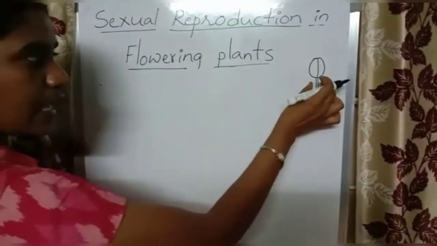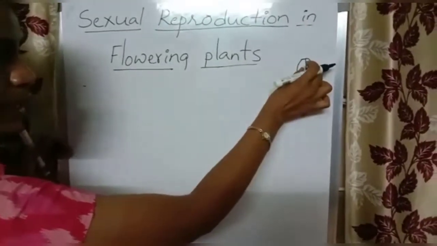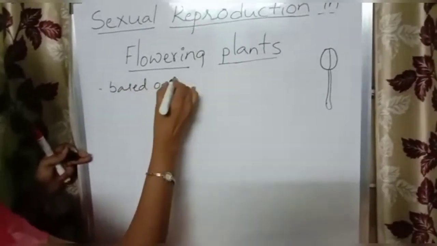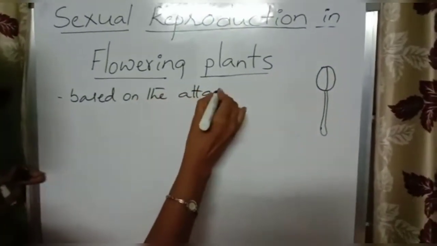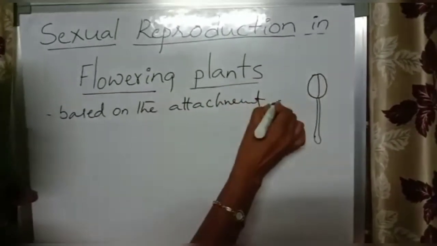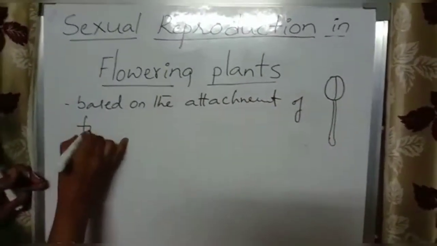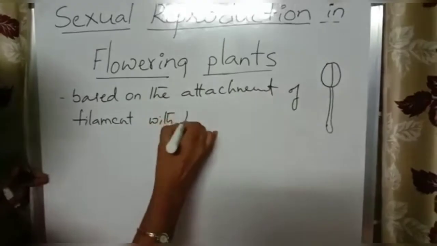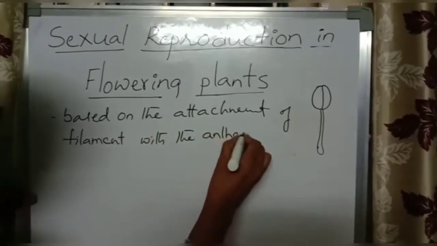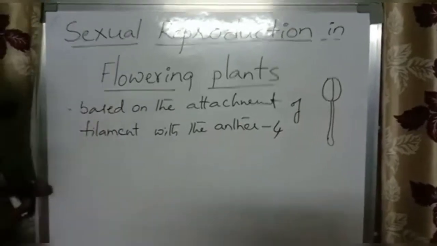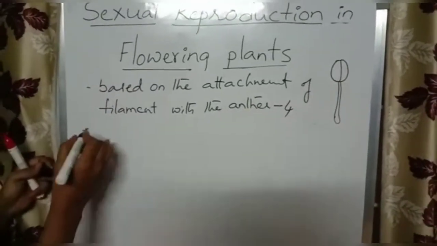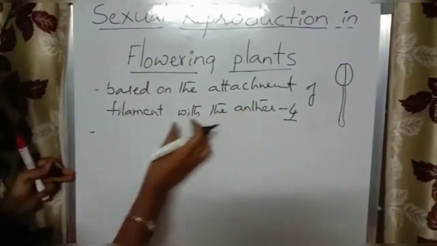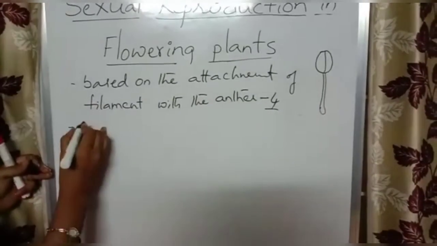Now, based on where the filament is attached to the anther, we can say there are four types of stamens.